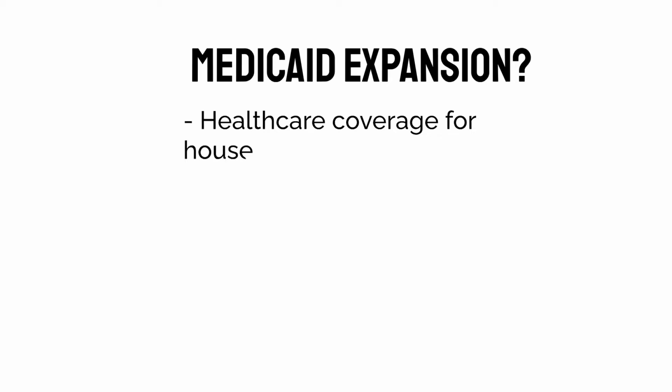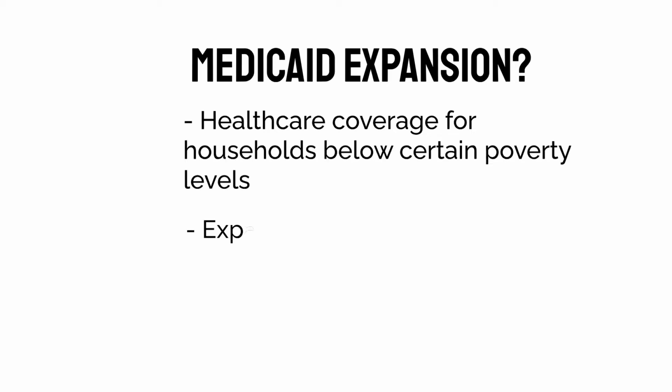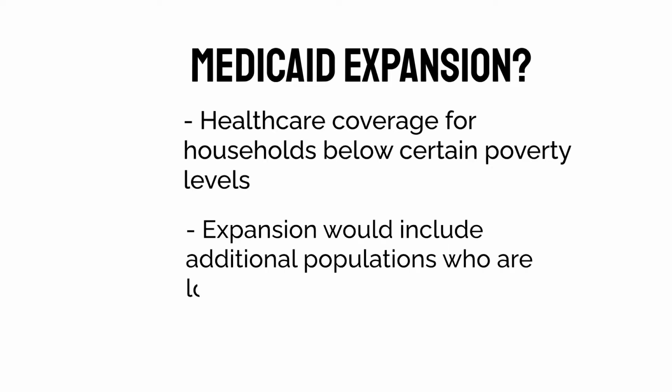Before we can analyze the data, we need to discuss what Medicaid expansion is. Some states have expanded Medicaid to cover households that have an income below a certain poverty level. This expansion addresses the group of people in the population that are at the lowest poverty level, but those who are generally lower income without the appropriate funds to purchase appropriate insurance coverage.